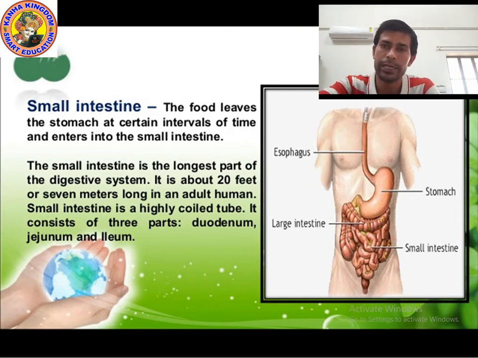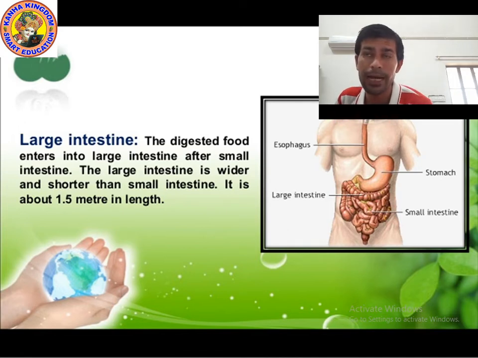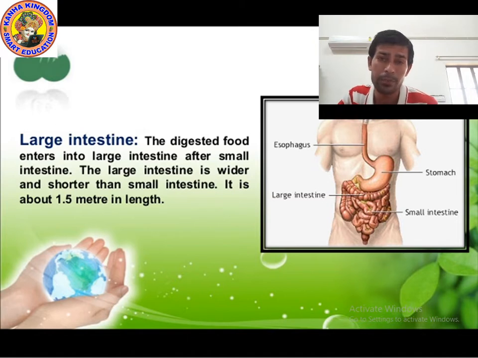Now let's move on to the next point. The next topic is the large intestine. The digested food enters into the large intestine after the small intestine. What is the length of the large intestine? 1.5 meter. The large intestine is wider and shorter than the small intestine. Remember kids, the diameter of the small intestine is small, that's why we call it small intestine. But the diameter of the large intestine is large, that's why we call it large intestine.